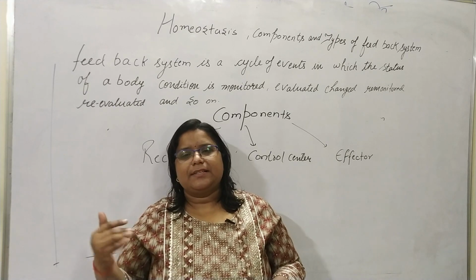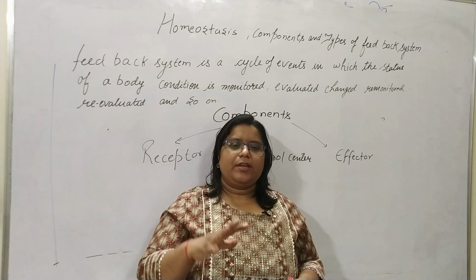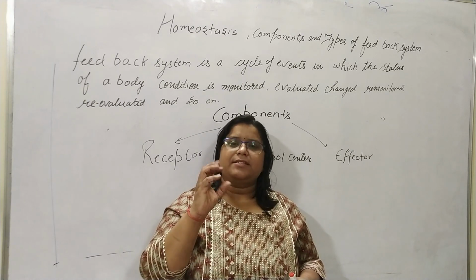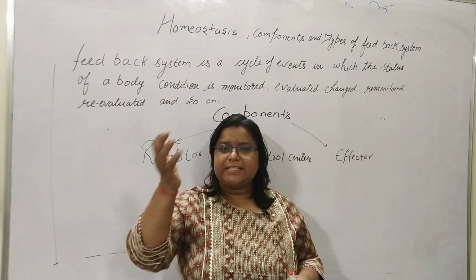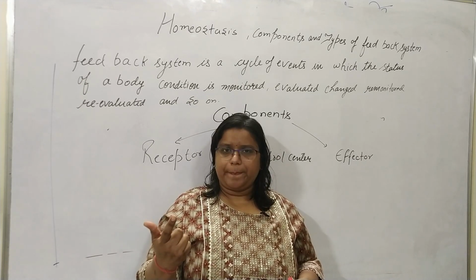The brain has the hypothalamus and pituitary, but that will not be part of the discussion here. So the skin receptors receive the cold weather and send impulses to the brain.